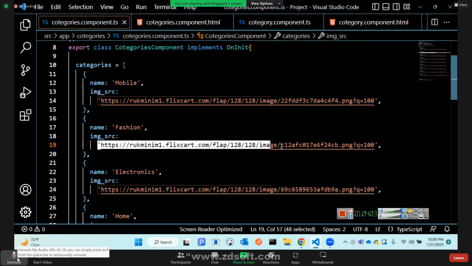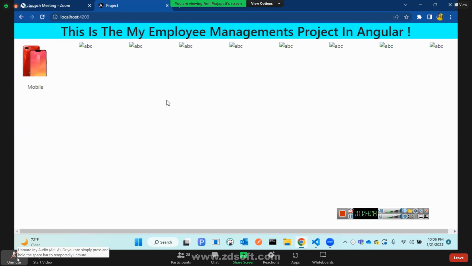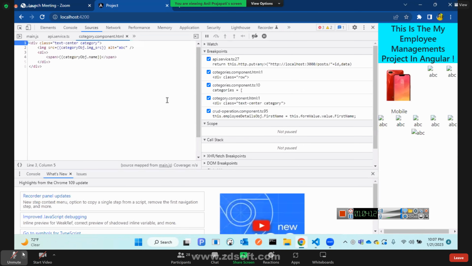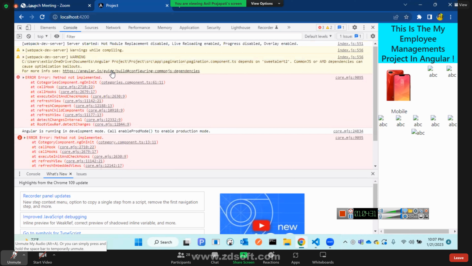Even the name is not coming, only mobile and ABC, ABC, ABC. Why? Go to the console tab on the left side. Yes, three errors are there. Go to the console.